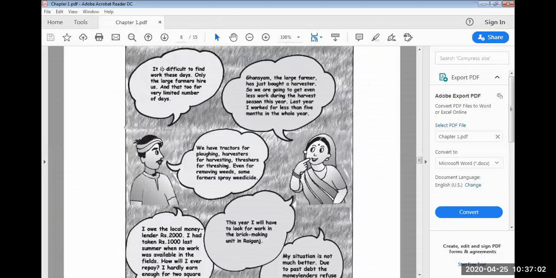Dala is saying it is difficult to find work these days, in the village Palampur. Only the large farmers hire us. Why? Because medium farmers are only surviving for themselves, and small farmers don't have too much work, that too for a very limited number of days. She is saying Ghansham is a large farmer in the village. He has just bought a harvester.